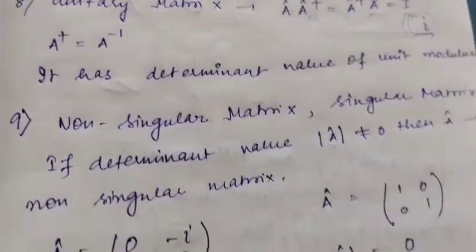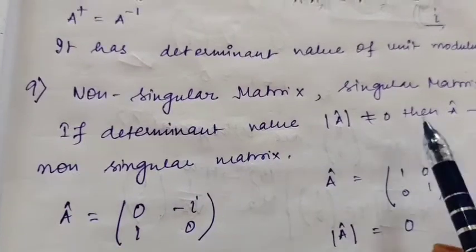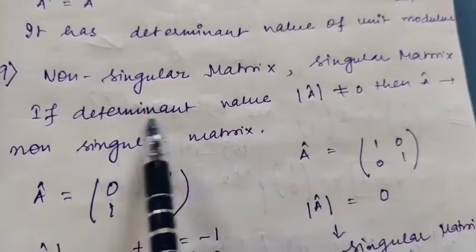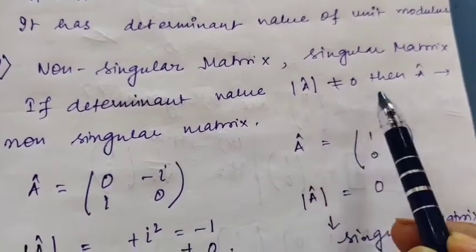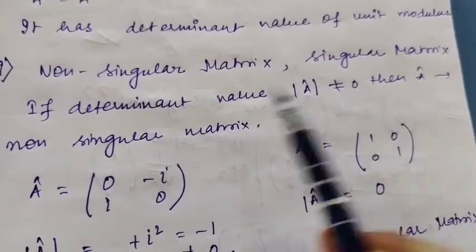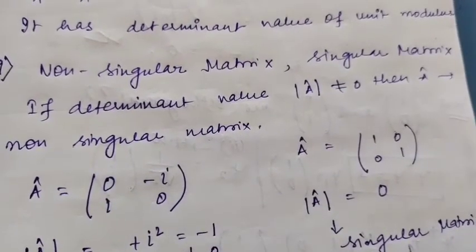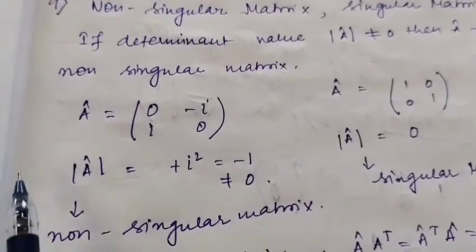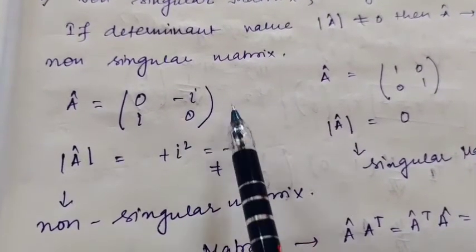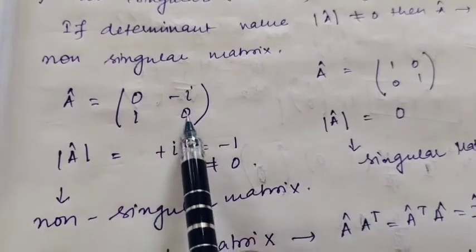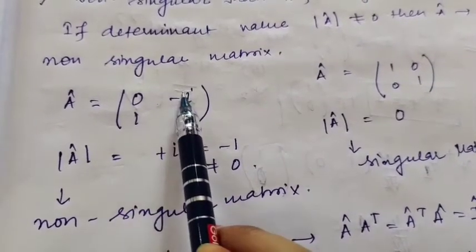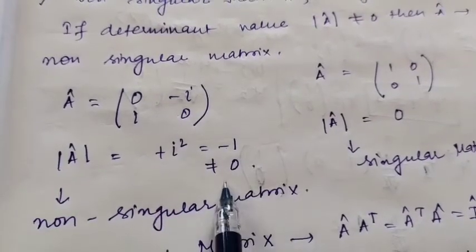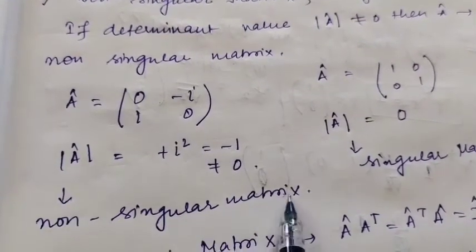Okay. Next is the non-singular matrix and the singular matrix. I am telling these two simultaneously. If the determinant value of any matrix A is not equal to 0, then the matrix A is called a non-singular matrix. Vice versa, if the determinant of A is equal to 0, then you will get a singular matrix. Suppose I am considering the matrix A as 0, i, minus i, 0, and if you take the determinant value, 0 into 0 is 0, minus, it's already minus, so plus i square, equals minus 1, which is not 0. So I can say that A is a non-singular matrix.